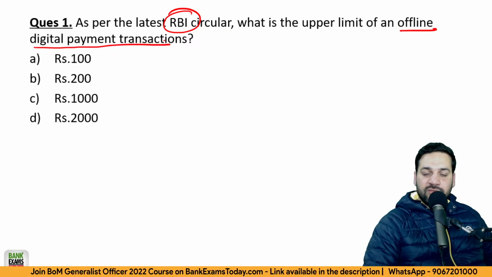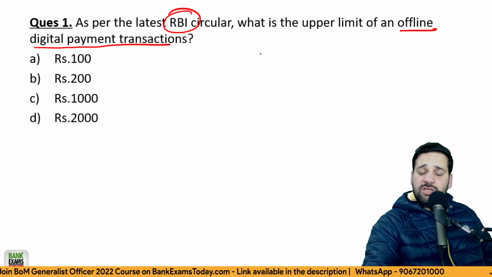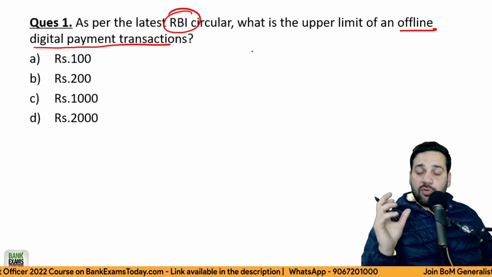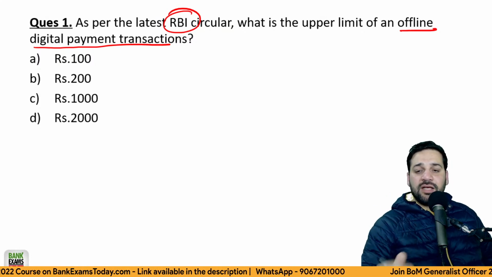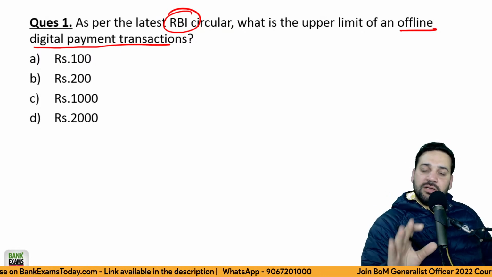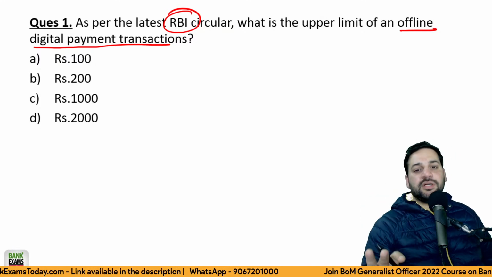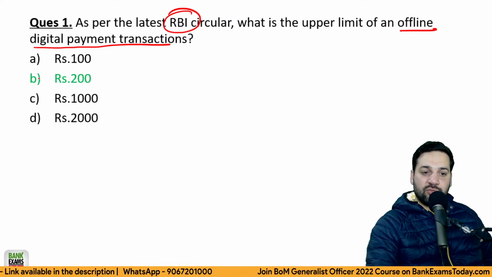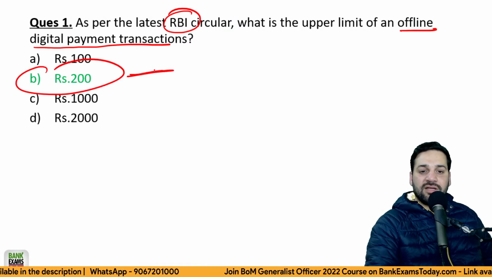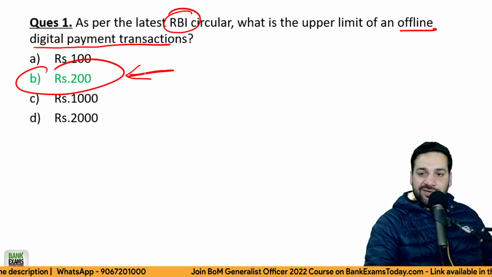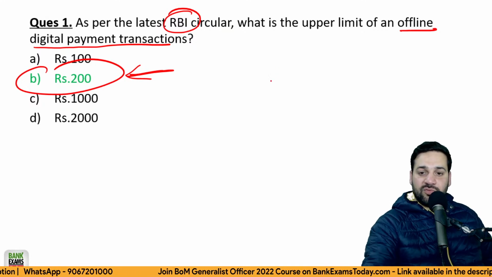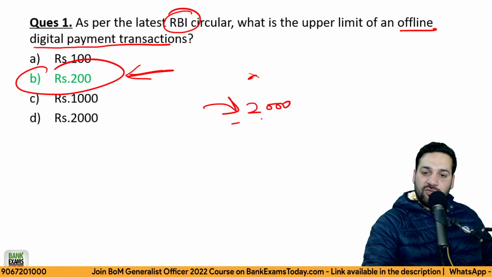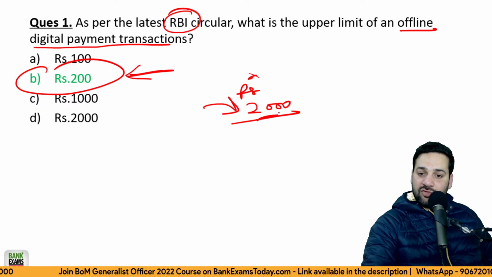Although your internet is not working, you can load money in your wallet, in your mobile device, and then spend that money. There is a transaction limit. What is that limit? That limit is 200 rupees per transaction. What is the per transaction limit? 200 rupees. You need to load money into that instrument and that limit is 2000 rupees.